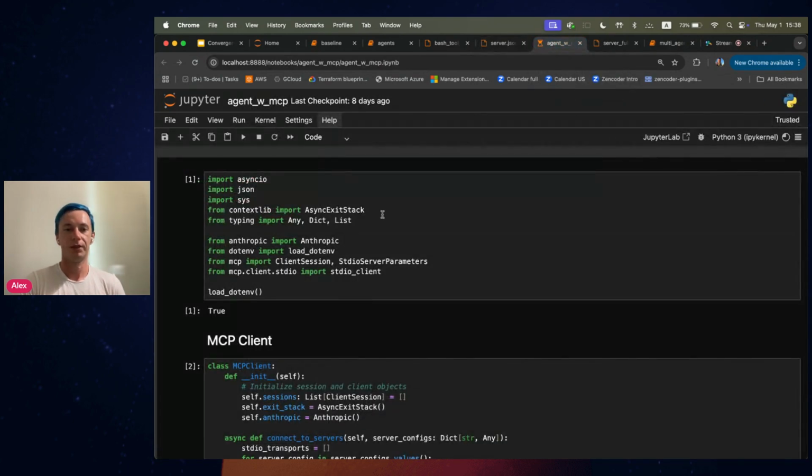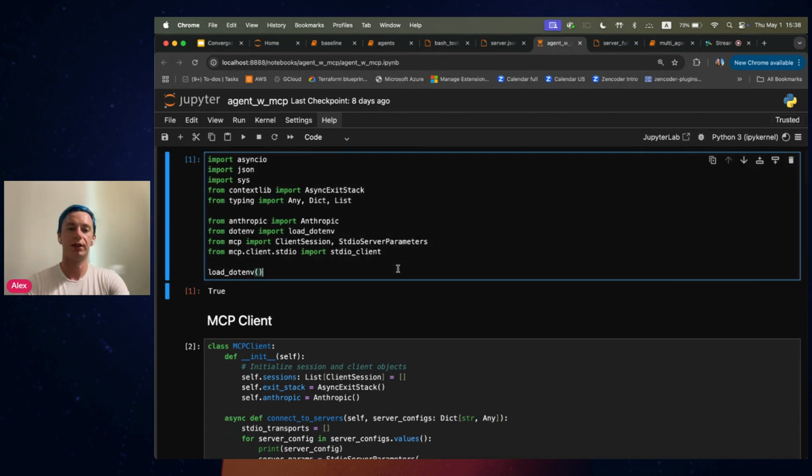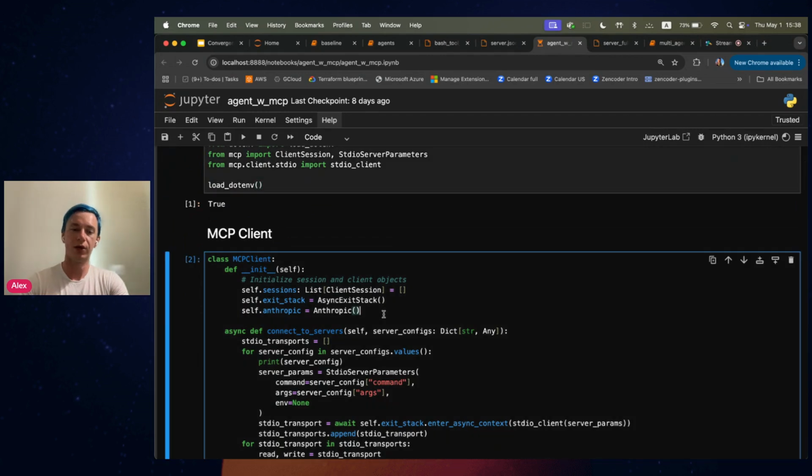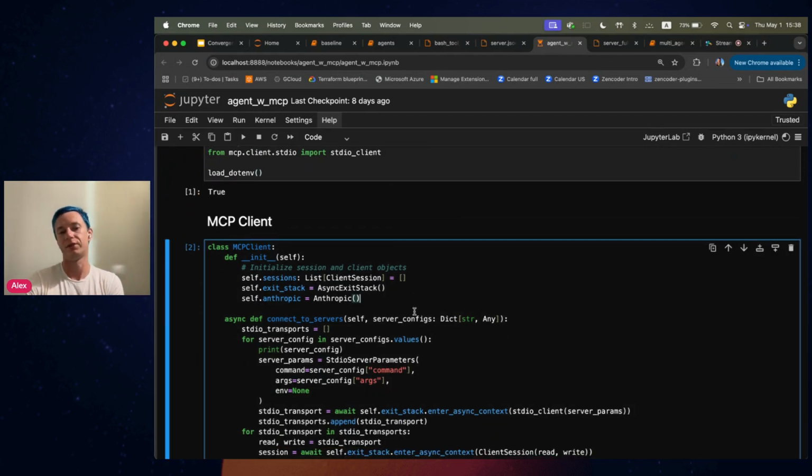So over here, let me switch to the Agent with MCP notebook. And here I'm also switching from OpenAI to an Anthropic model, just because Claude, at least before GPT-4.1, worked better with different tools. But now OpenAI has also adopted the MCP protocol, so any MCP tool should work with either GPT-4 or Claude models.